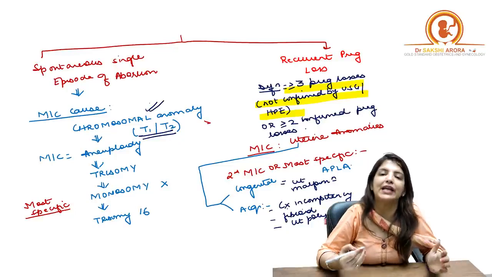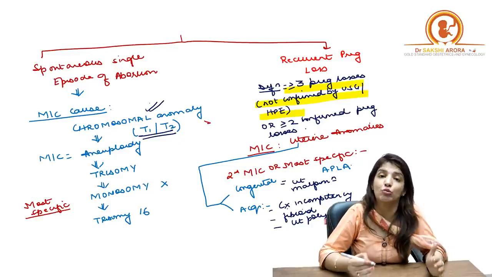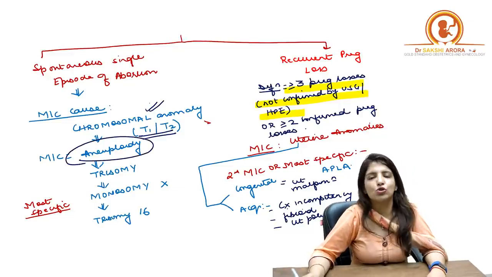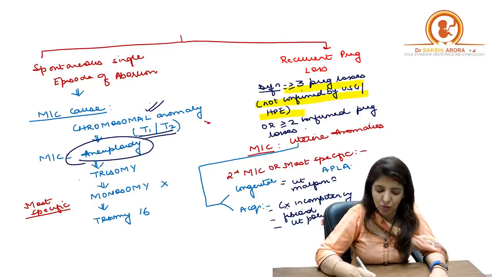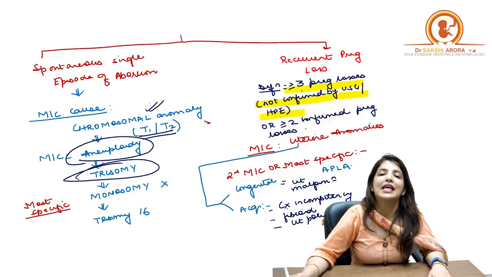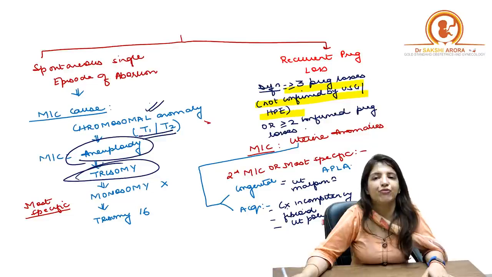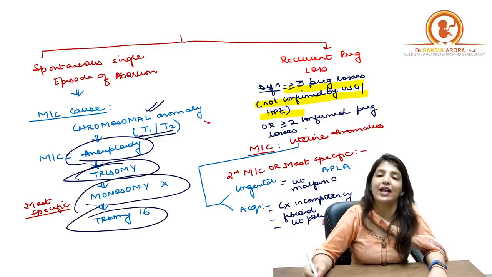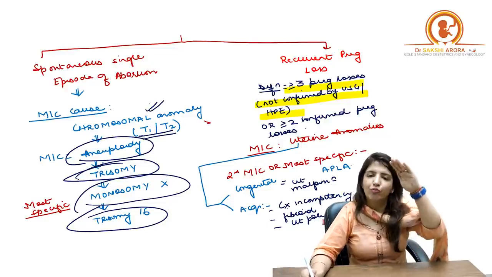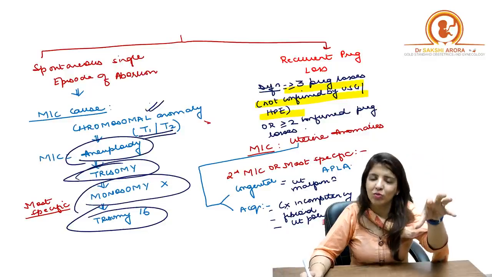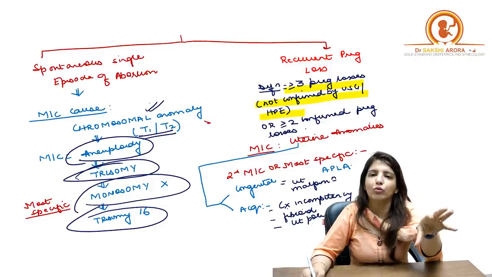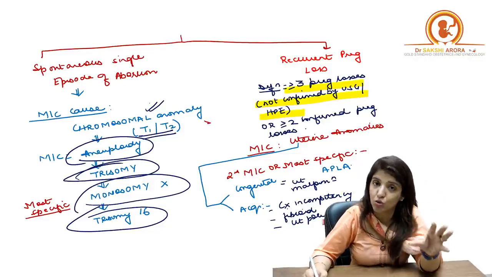And which chromosomal anomaly? It has to be a defect in the chromosome number. That is aneuploidy, right? But suppose aneuploidy is not given in the options, then the second best answer will be trisomy. But if trisomy is also not given in the options, then it is monosomy X. And if monosomy X is also not given, then your answer will be trisomy 16. So you have to remember this in this order. The most common cause is chromosomal anomalies, that is aneuploidy, or it will be written as a germplasm defect. Then after aneuploidy, the second best answer you have to look for is trisomy.